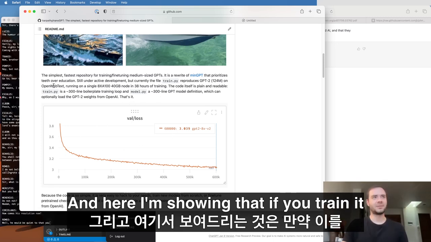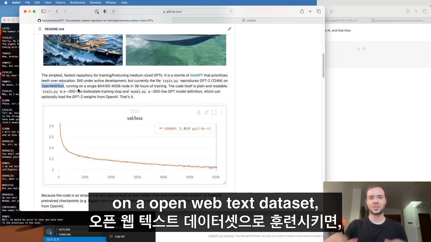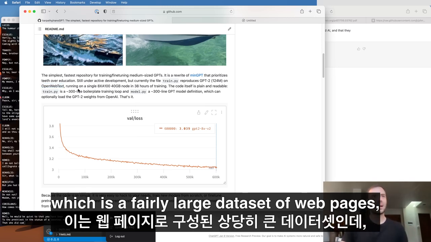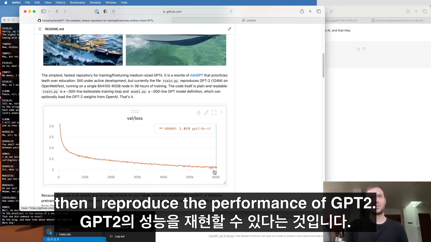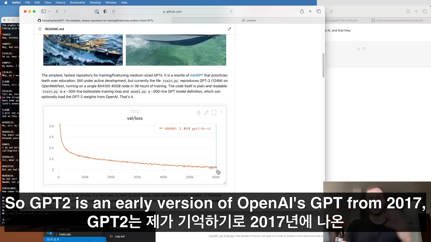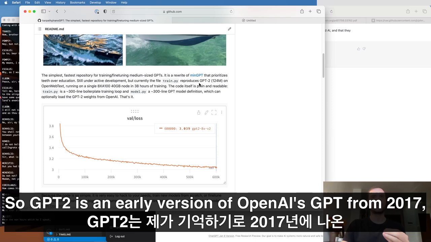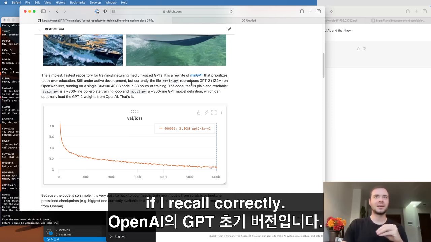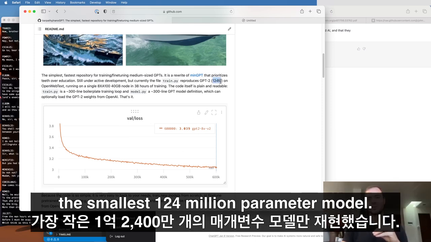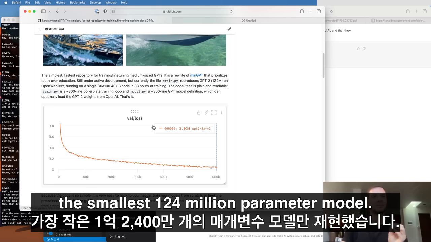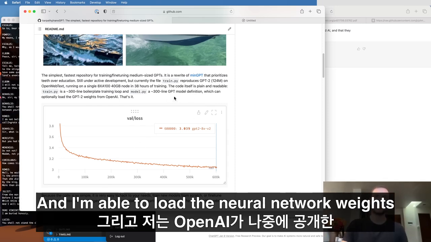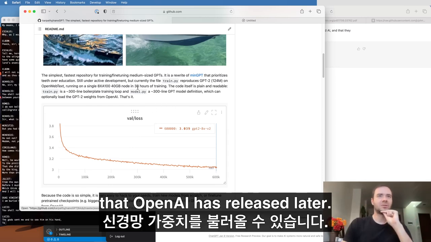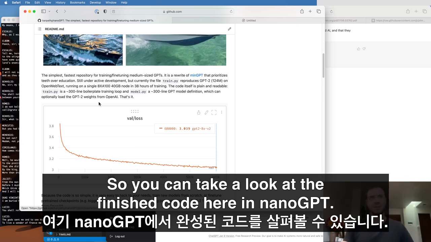And here I'm showing that if you train it on an open web text dataset, which is a fairly large dataset of web pages, then I reproduce the performance of GPT-2. So GPT-2 is an early version of OpenAI's GPT from 2017, if I recall correctly. And I've only so far reproduced the smallest 124 million parameter model. But basically, this is just proving that the code base is correctly arranged. And I'm able to load the neural network weights that OpenAI has released later. So you can take a look at the finished code here in NanoGPT.